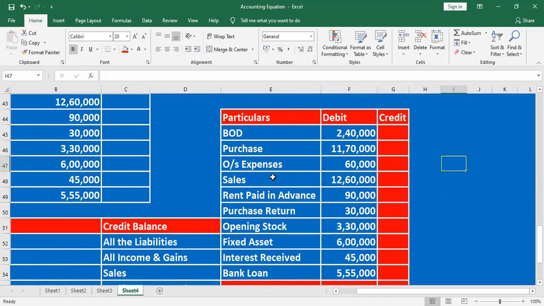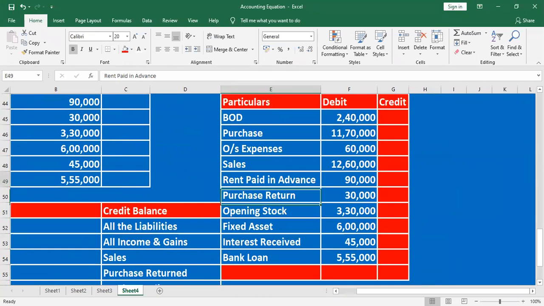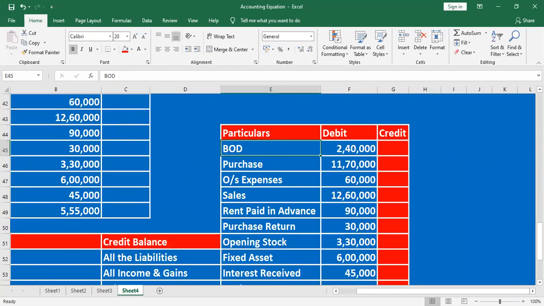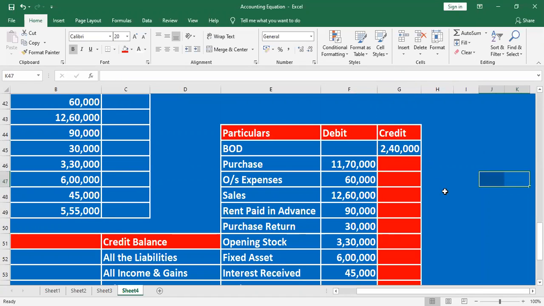Bank overdraft. Students, confirm: is bank overdraft an asset or a liability? Liability, sir. We have a responsibility, we are liable to repay the amount. That's why I mentioned it as a liability. Liability means credit side. All assets are debit side, all liabilities credit side. Then purchase: debit balance or credit balance? Debit, sir. Why is purchase a debit balance? What is the reason?